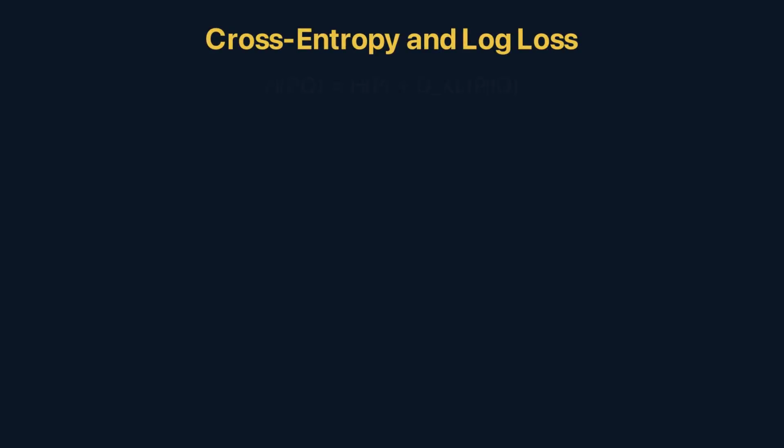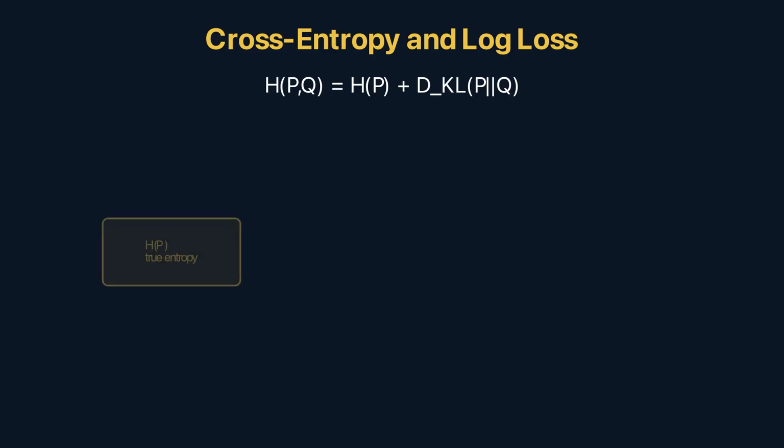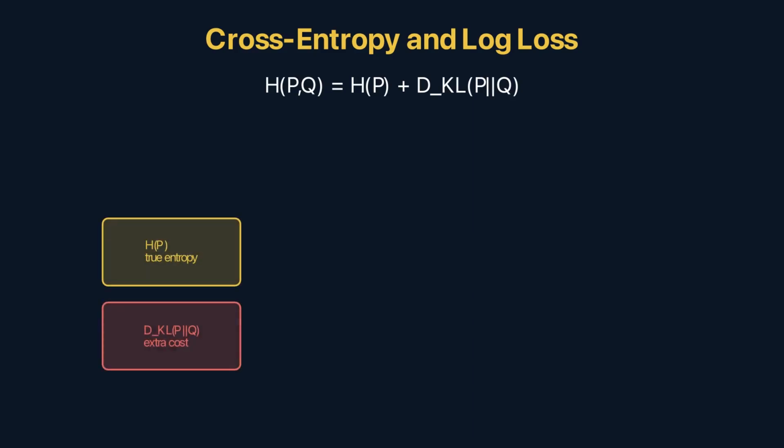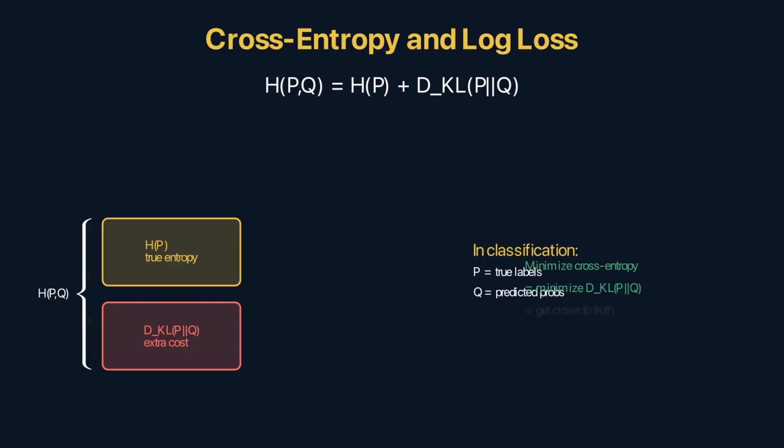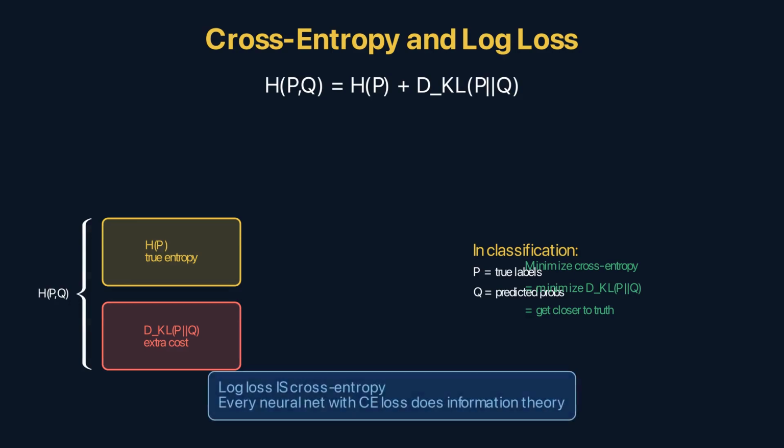Cross-entropy connects information theory to machine learning loss functions. H of P, Q equals H of P plus D_KL of P from Q. When training a classifier, the true label distribution is P, and the model's predicted probabilities are Q. Minimizing the cross-entropy loss minimizes the Kullback-Leibler divergence between predicted and true distributions. Log loss in logistic regression is cross-entropy. Every time you train a neural network with cross-entropy loss, you're doing information theory.